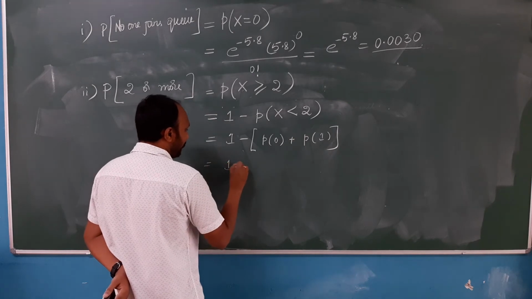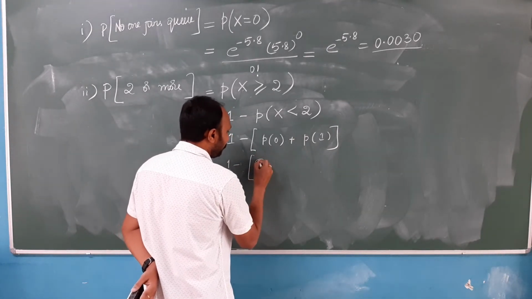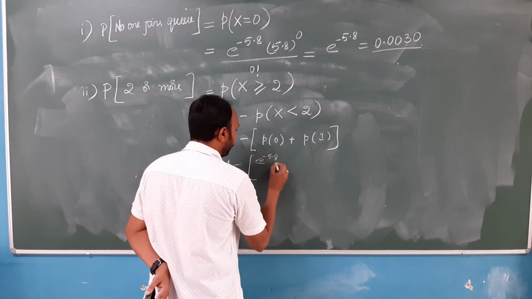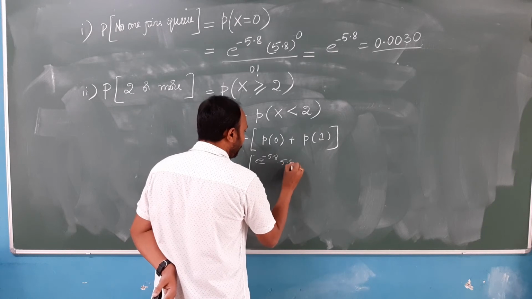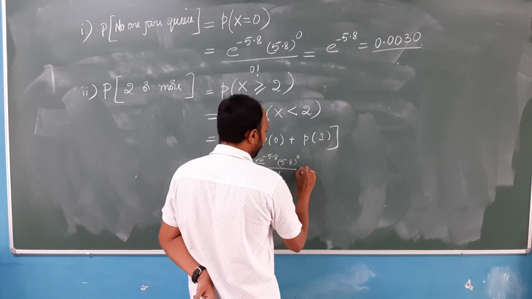So, that is 1 minus, what is probability of 0? e power minus 5.8, that is lambda value, into 5.8 to the power 0 by 0 factorial.